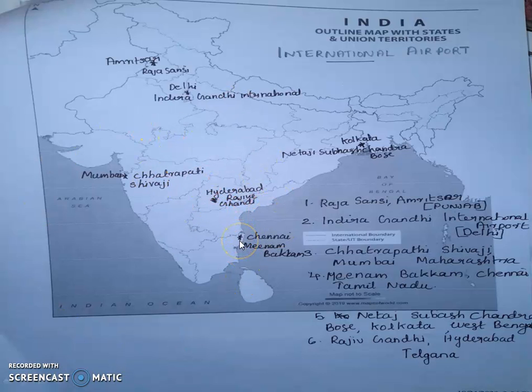You have to listen carefully. You have to mark it carefully. Then next is Netaji Subhash Chandra Bose International Airport, Calcutta. This is near the Haldia port. We have studied about Haldia port. It is near the Haldia port. Okay, so these are the international airports.